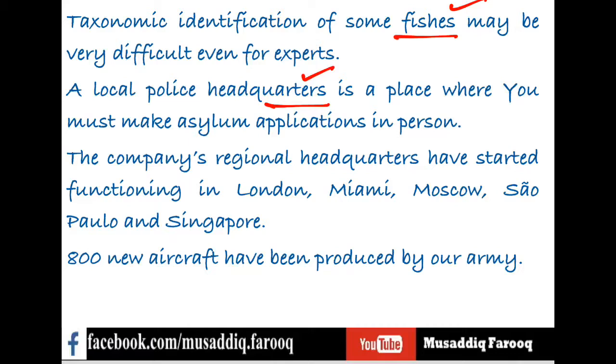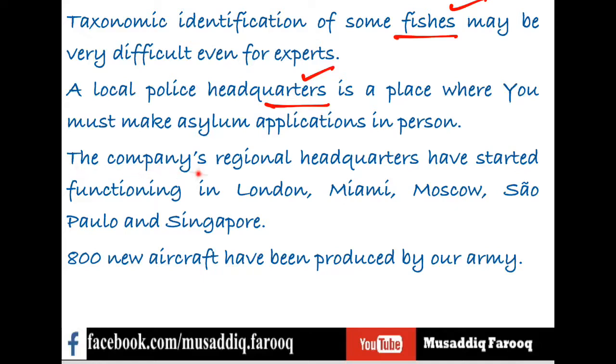The company's regional headquarters. Now the problem, the real point in the previous sentence was whether we should have taken s or is or... And is was correct because we had decided that this headquarters was singular due to the indefinite article a. Now the next sentence